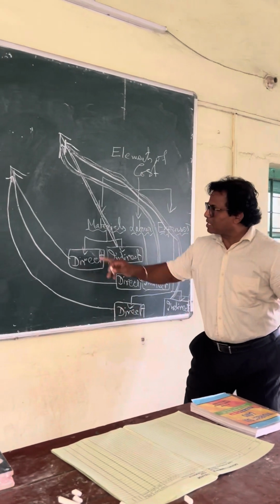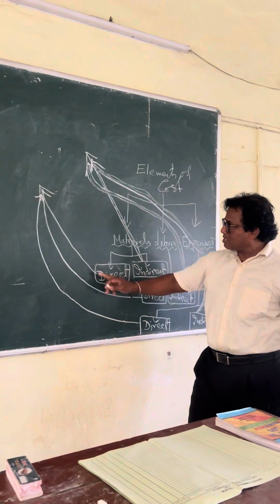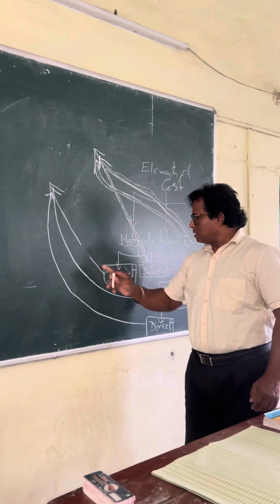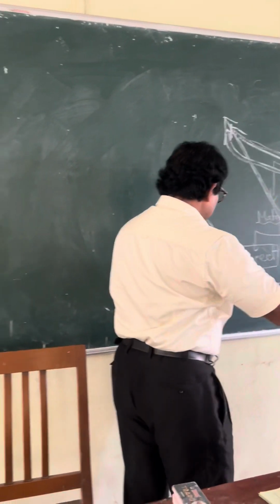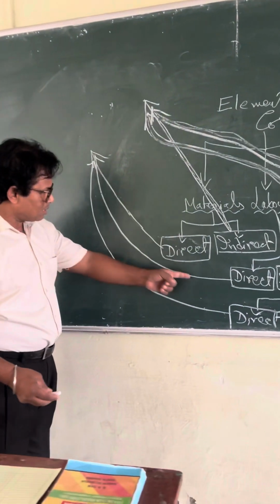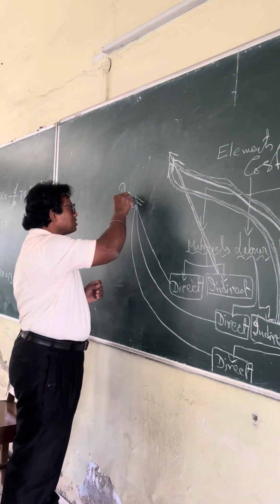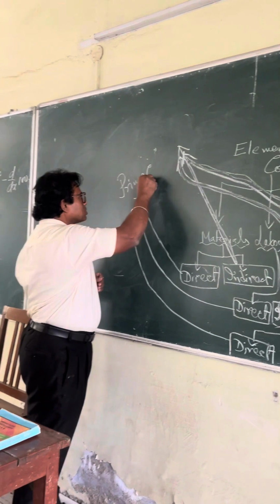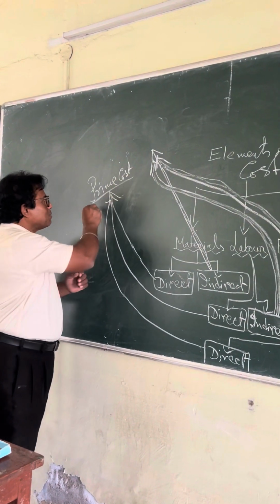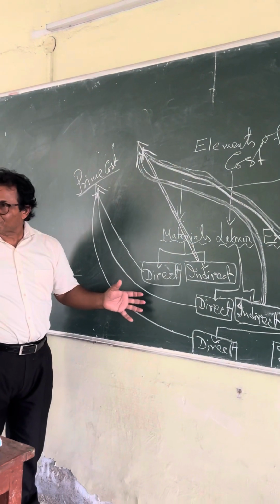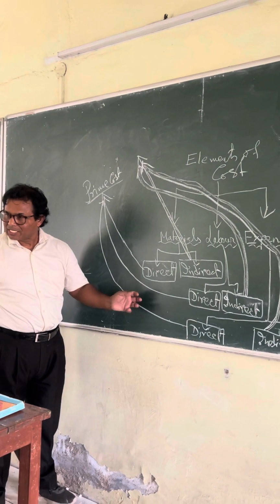So direct material put here, direct labor, and direct expenses, all this is direct. Is it coming? Direct material, direct labor, and direct expenses. This is known as prime cost. Prime cost. Remember this. If you put all directs together and add them, it will be prime cost.